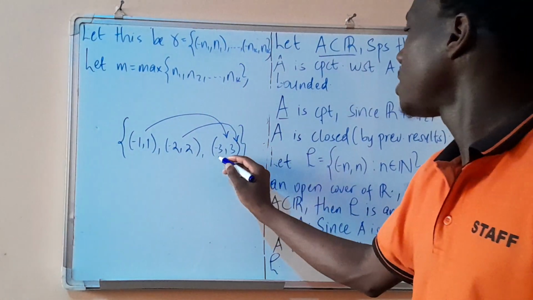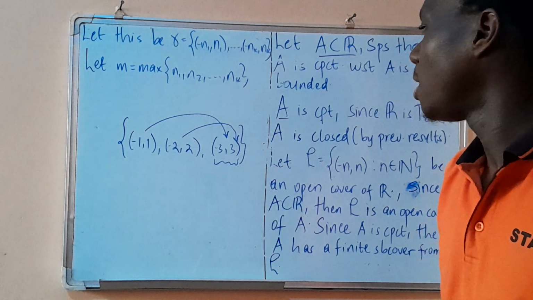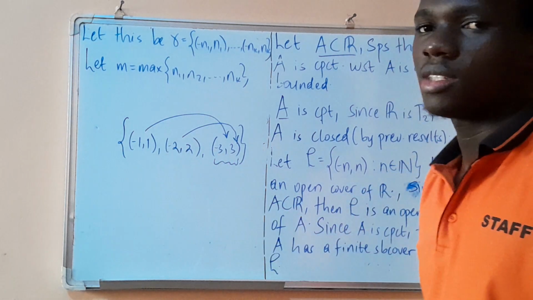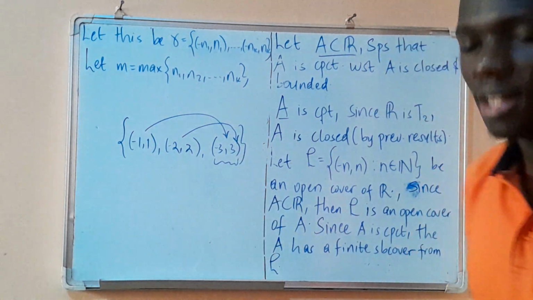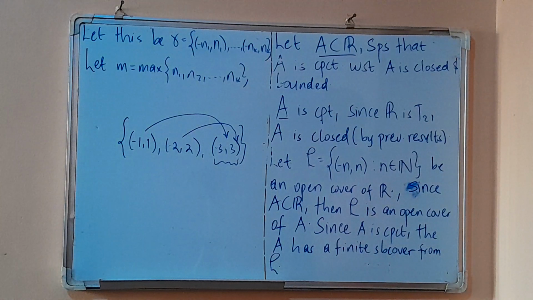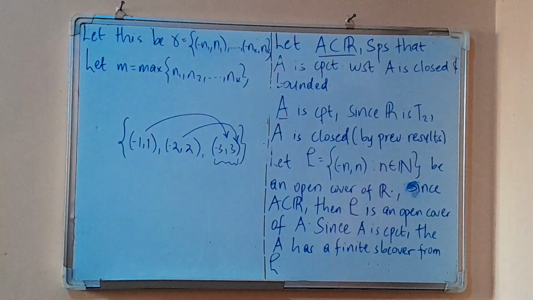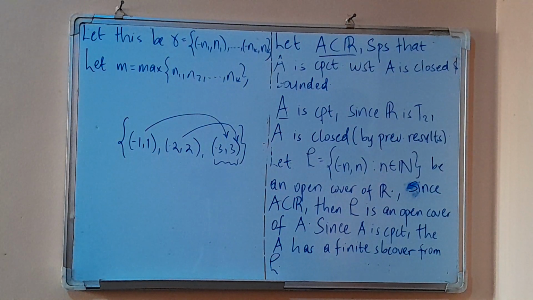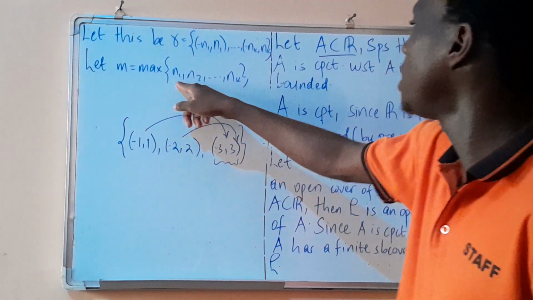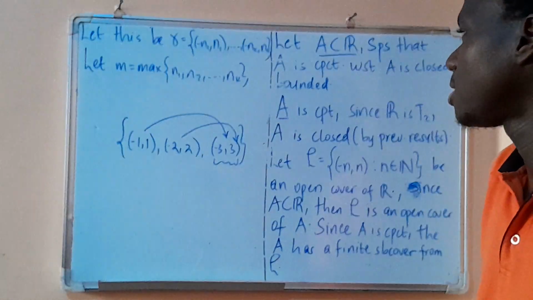So this is the maximum element, and it looks like an upper bound of that set. That's why we are now trying to construct that bound of A. So let M be the maximum of these natural numbers.